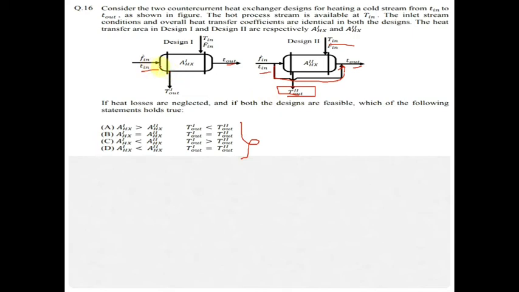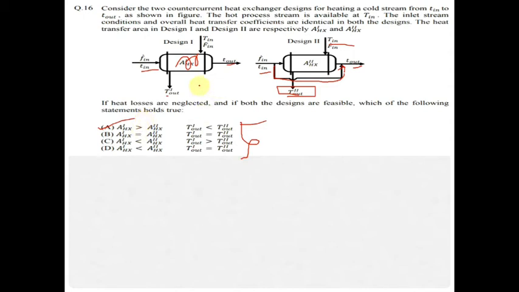Because here all the cold stream is going inside this heat exchanger and getting heat exchanged, but in this case we are bypassing some part directly, so the amount is reduced. Hence T out 2 will be more than T out 1. So let's see which option matches. Option A only matches our assumption. So the answer to this will be this one.